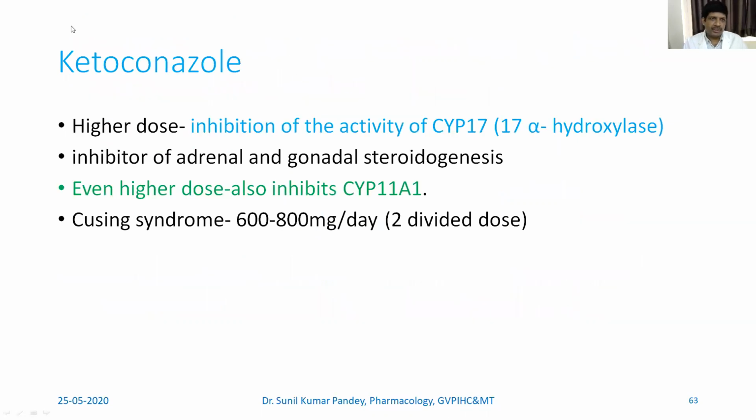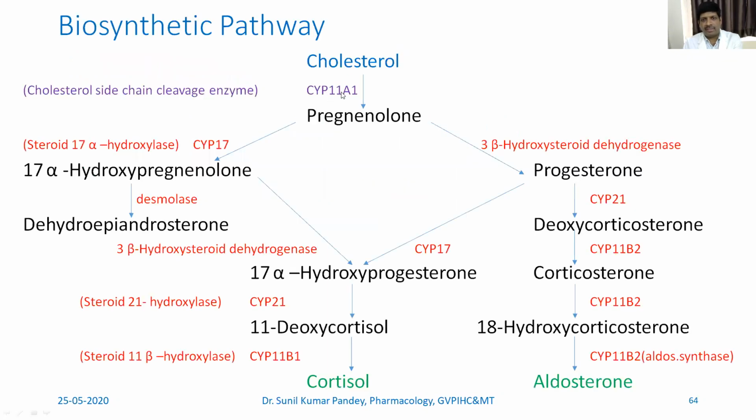Next is ketoconazole. Ketoconazole is a well-known antifungal drug, but it also has the effect of inhibiting adrenocortical hormone. Higher doses inhibit the activity of the CYP17 enzyme, which is an important enzyme for the formation of corticosteroid. It inhibits adrenal and gonadal steroidogenesis. Even higher doses inhibit the enzyme CYP11A1 also. In Cushing syndrome, it is given at a dose of 600 to 800 milligram per day in 2 divided doses. So CYP11A1 and CYP17 are inhibited because of ketoconazole.